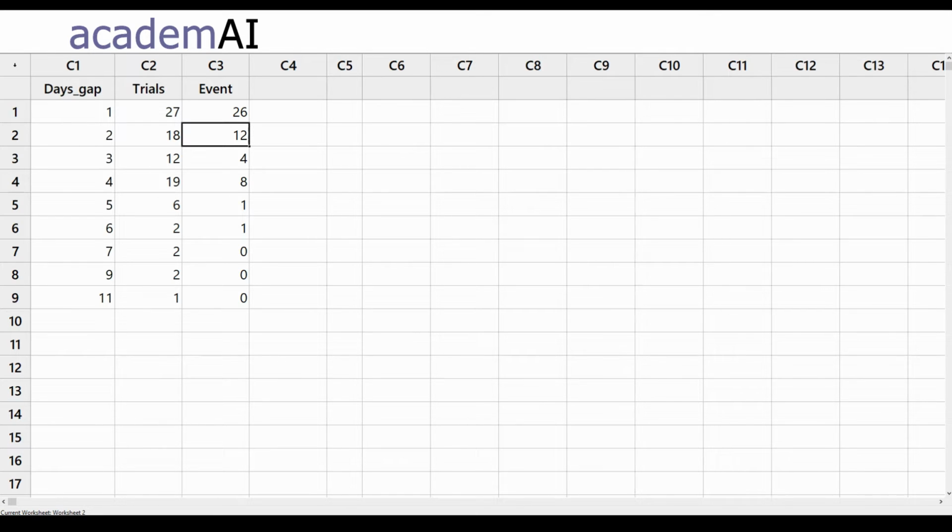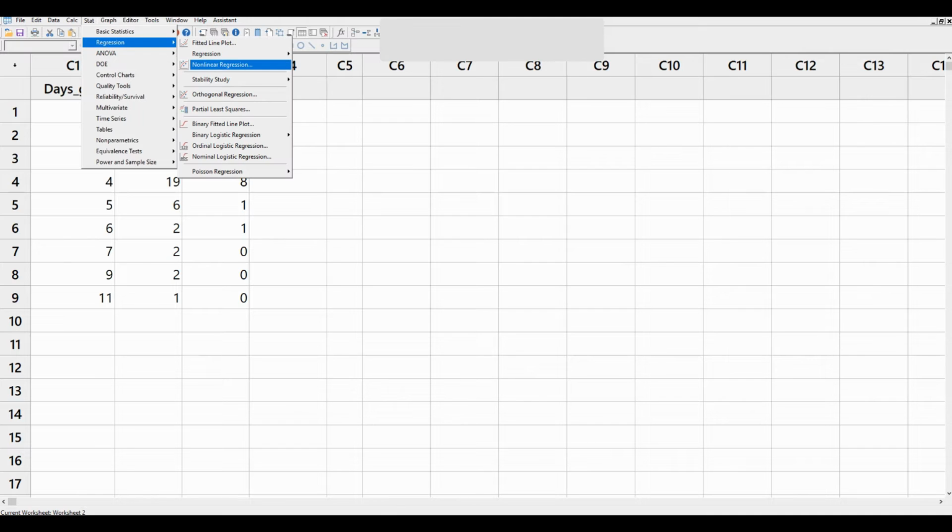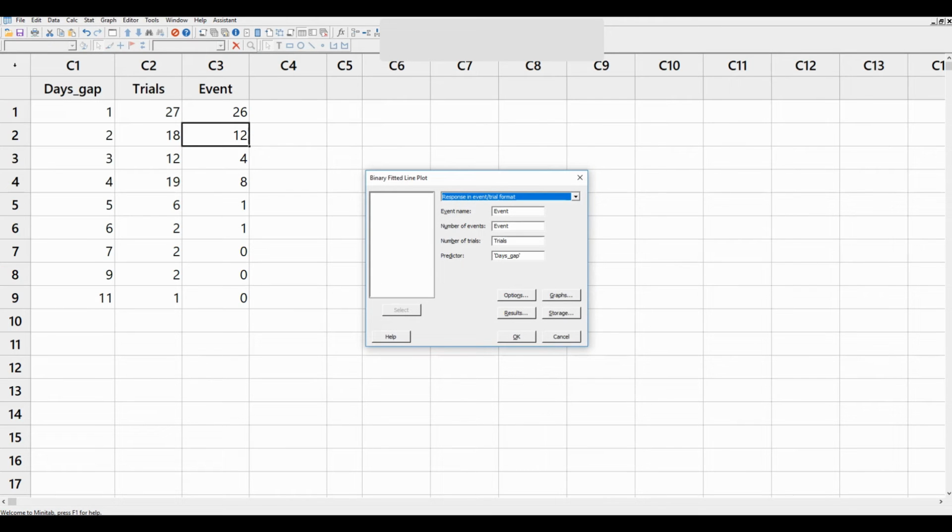Now let us use this data to generate a binary logistic regression model, and let us study the model and check assumptions and fits. So I will go to Stat, Regression. This is where your regression models are. Here I could have gone to binary logistic regression, but I will go to binary fitted line plot. Under event, I put the good startup, the number of trials is the number of random samples I took, and the predictor is the days gap.